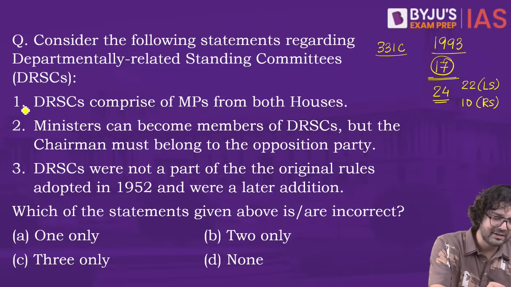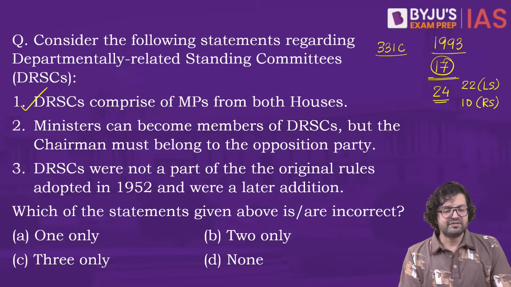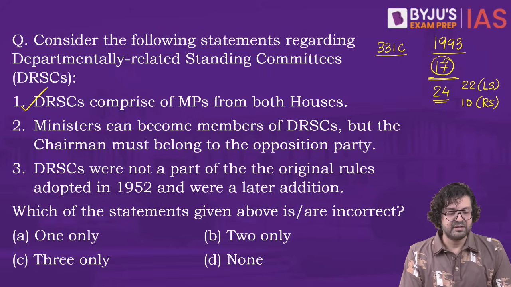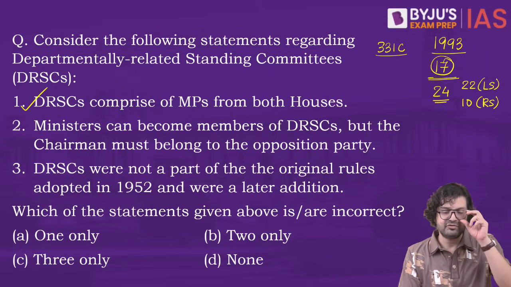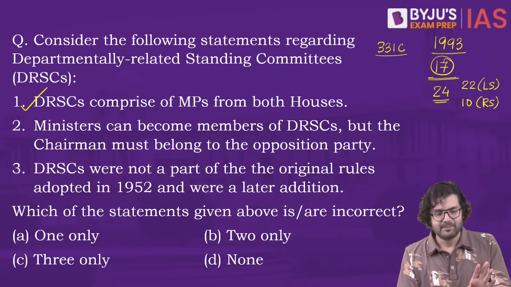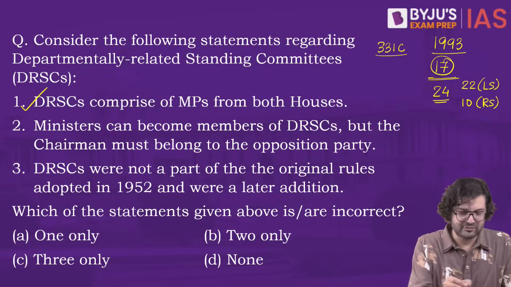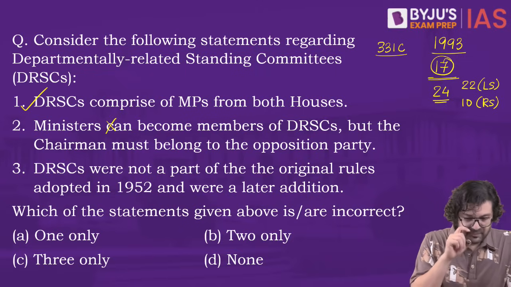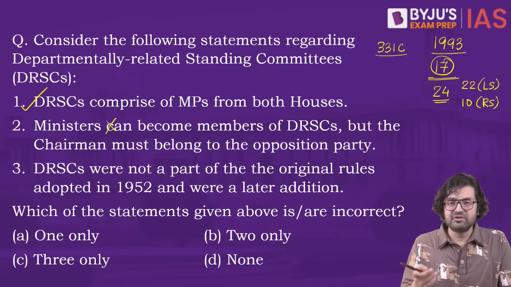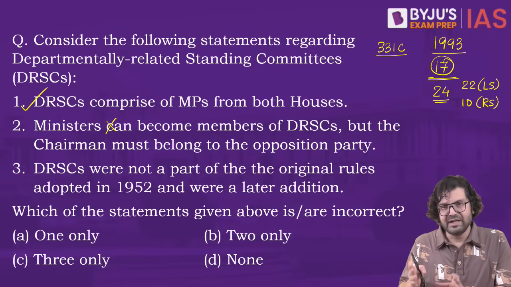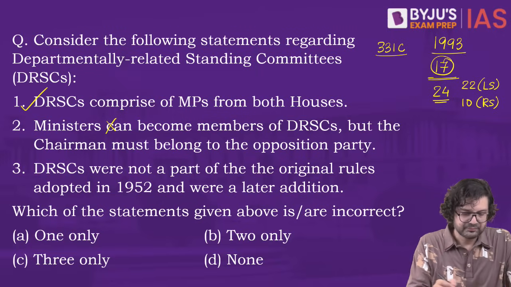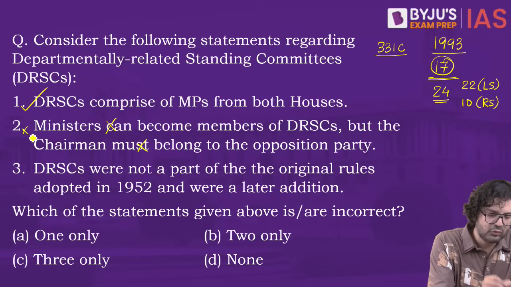Yes, absolutely correct. 2. Ministers can become members of DRSCs, but the chairman must belong to the opposition party. Both statements are wrong. So, number 1, ministers cannot become members of DRSC. This is wrong. Chairman must belong to the opposition. Nothing is specified. The presiding officer decides on the chairman's post. This is also wrong. 2 is wrong anyway.